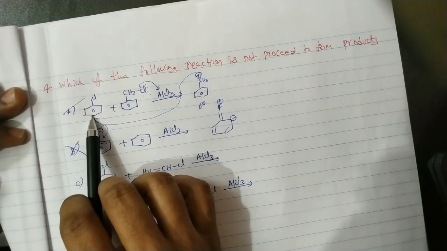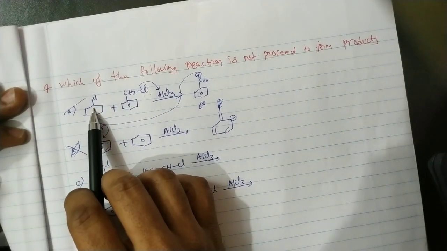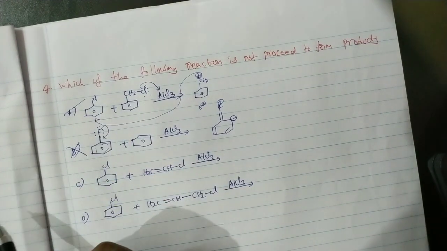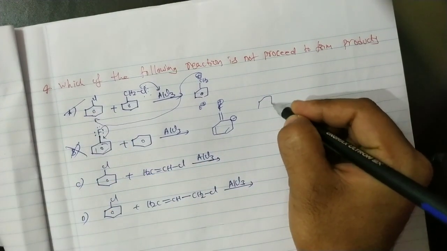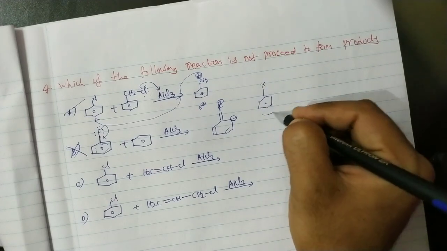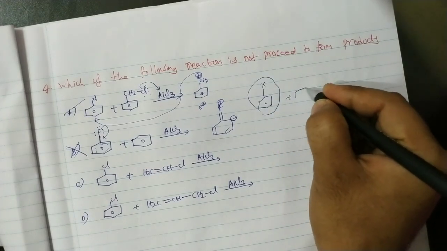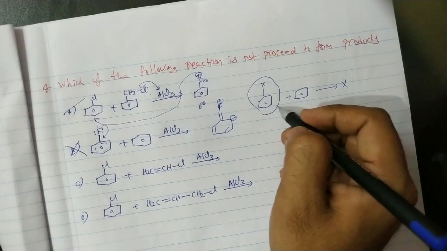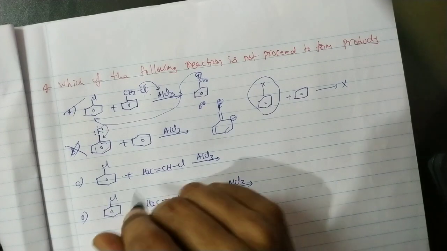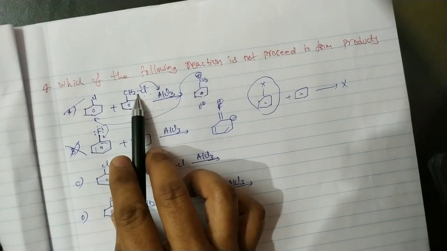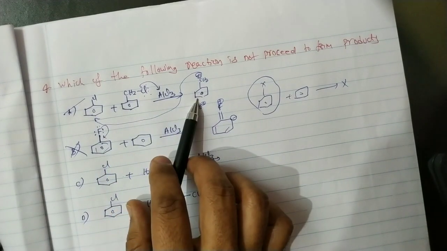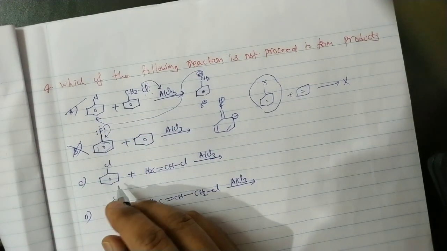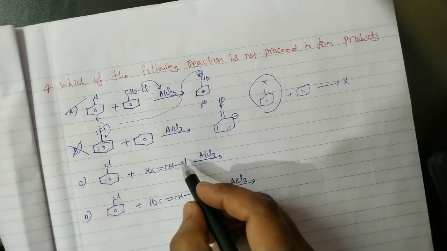But in this case, chlorobenzene is involved in a Friedel-Crafts alkylation reaction as the substrate. Halobenzene is not acting as an alkylating agent. Halobenzene is not alkylating the benzene ring. But here benzyl chloride forms a benzyl carbocation, an alkylophile that attacks the benzene. Okay, that's it. Now here also in this case, vinyl chloride.